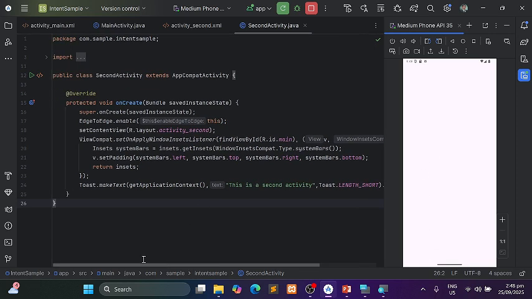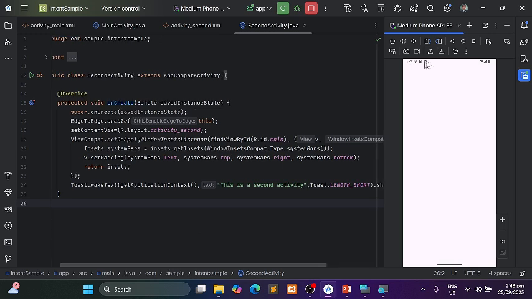But the toast was not displayed. Again, explicit. Alright, so see, the toast message displayed. Again, click the explicit button, and as you can see, we are now in the second activity.